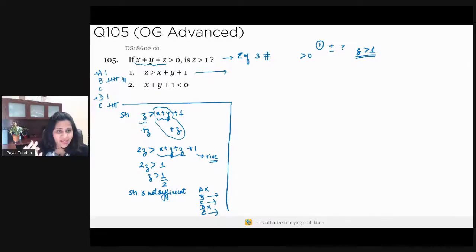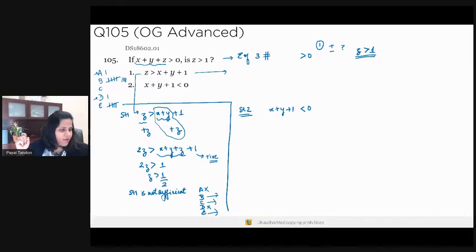Okay. So again, the key thing over here is that how you manipulate statement 1 depends on what is given to you. What you're given is that the sum of 3 numbers is greater than 0. So you try to manipulate the given information in statement 1 such that you can utilize the information that has been given in the question statement. Okay. Now let's take a look at statement 2. Statement 2 says x plus y plus 1 is less than 0.